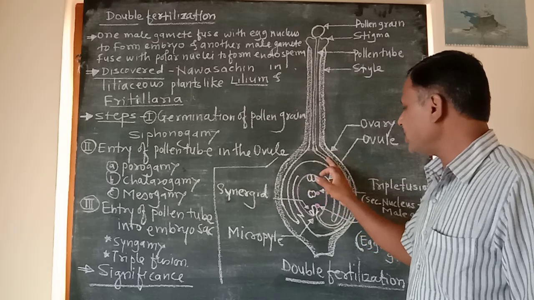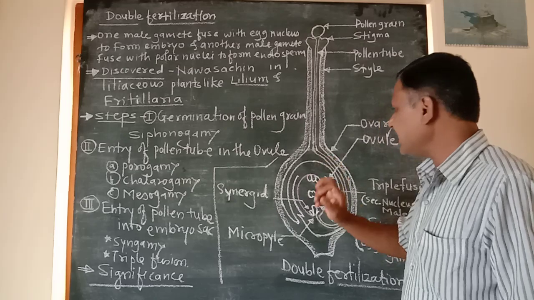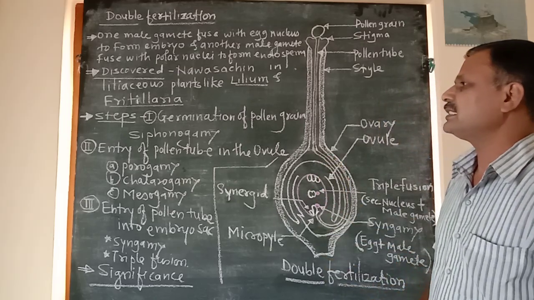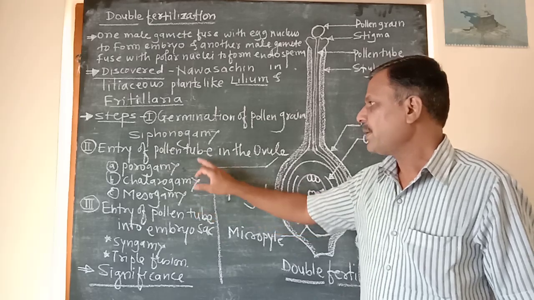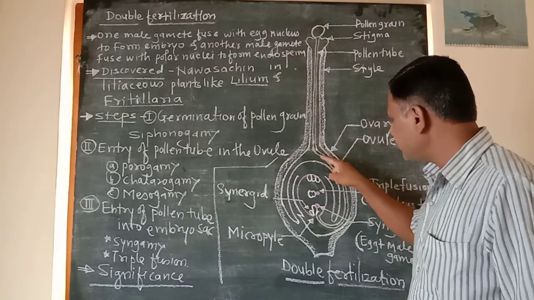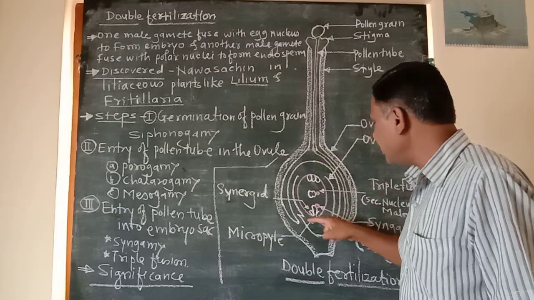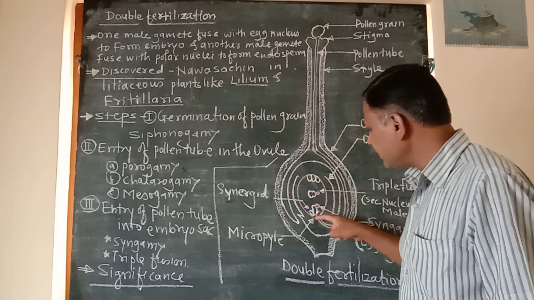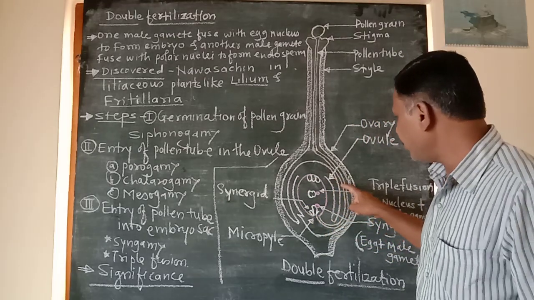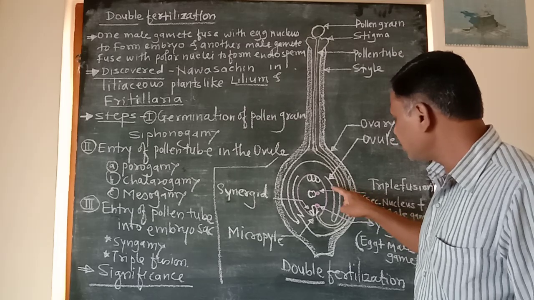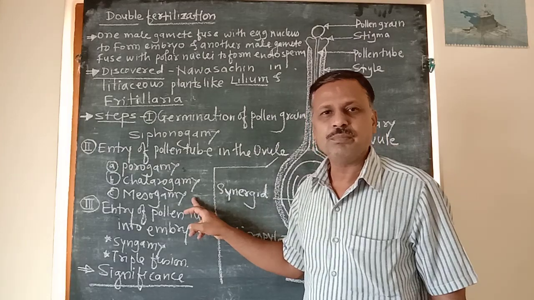When this pollen tube enters into the ovule through the integuments, it is called mesogamy.